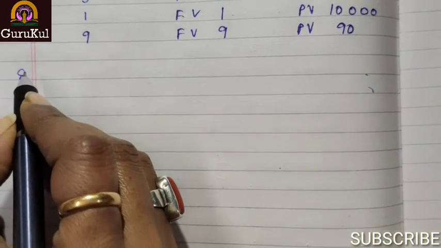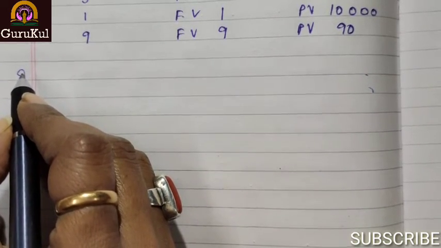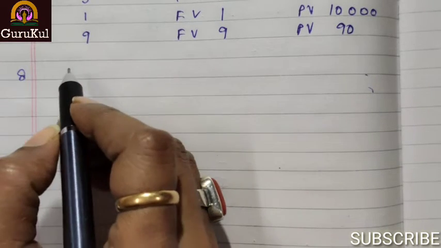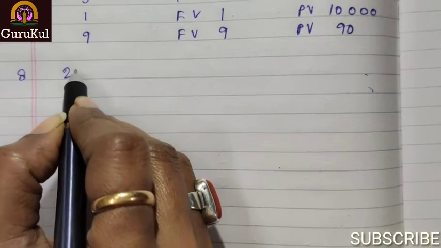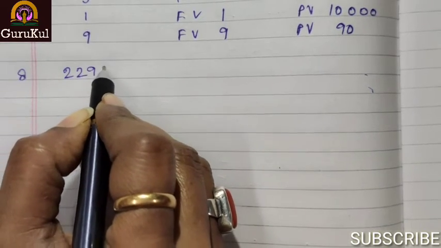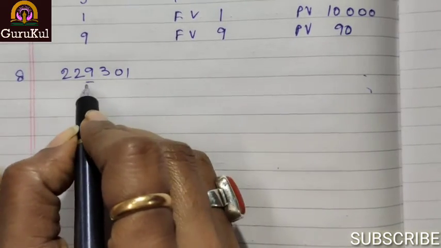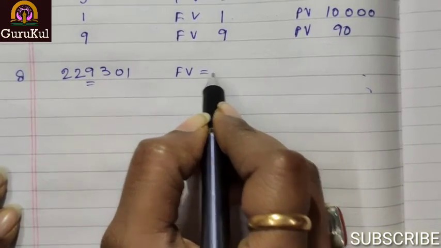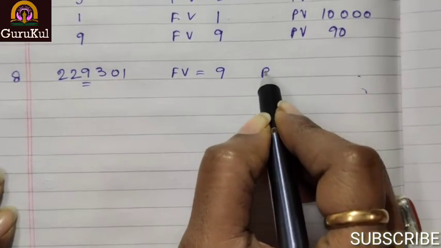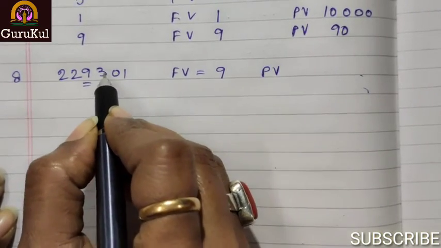Sum number 8. We have to find the difference between the place value and the face value of the digit 9 in the number 229301. So first let us take out the face value, that is 9, and the place value will be, ones, tens, 100, 1000.